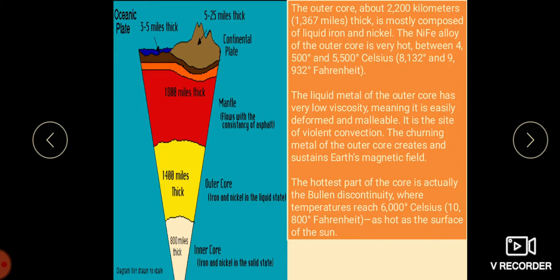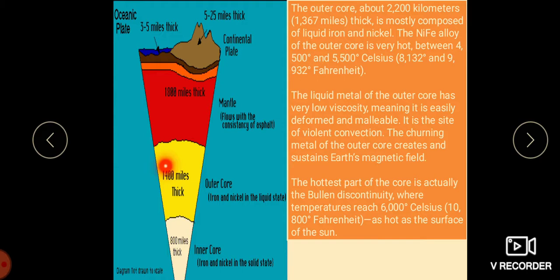The outer core is about 2200 kilometers thick and is mostly composed of liquid iron and nickel. This NiFe alloy of the outer core is very hot, between 4,500 and 5,500 degrees Celsius.